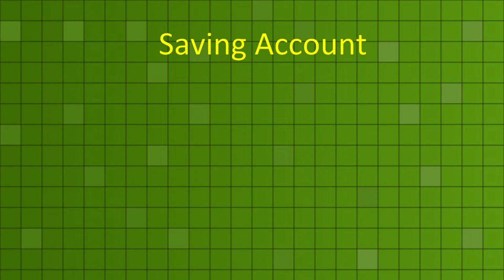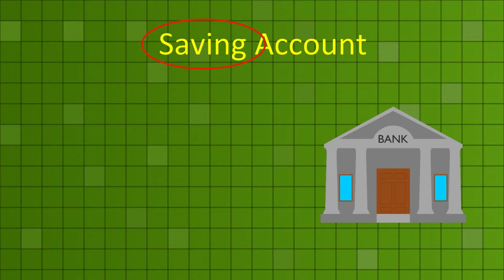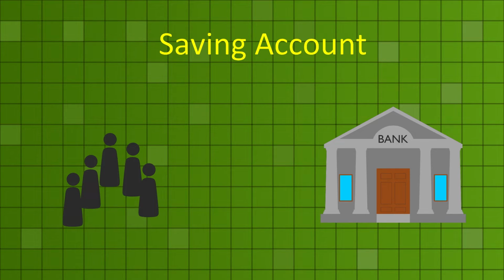Now let us see what is meant by the saving account. The facility of the saving account in the bank is aimed at cultivating the habit of savings among the people. We can deposit and withdraw money from this account subject to the availability of the money. On this account, the bank gives us some interest which is calculated on the basis of the daily withdrawals and deposits. There are some restrictions on how often money can be withdrawn from this account. For this account too, the bank issues a passbook and on demand a checkbook.